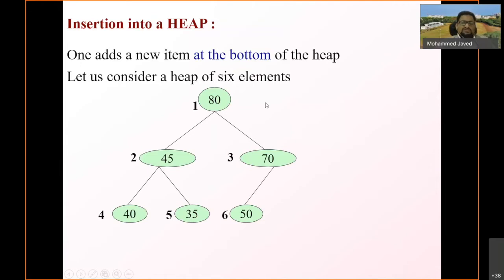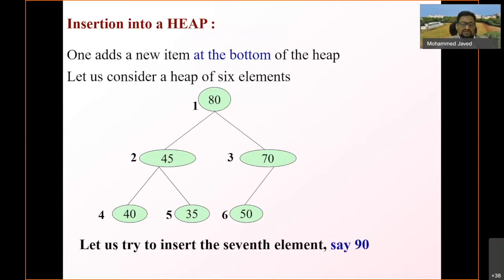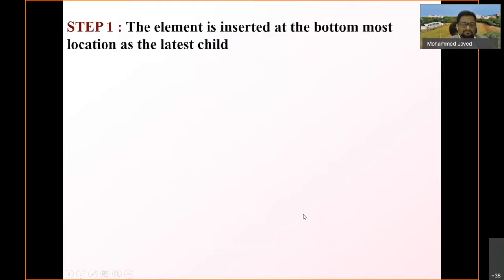Now we want to insert one more element, whose value is 90. So where should we insert? We should insert at the last position, because this is a full binary tree. So we have to insert at the last empty location here, at this particular position. Now let us see what will happen.